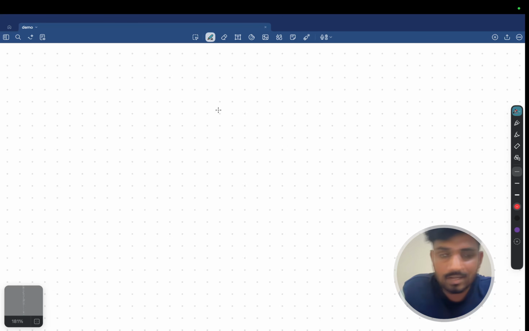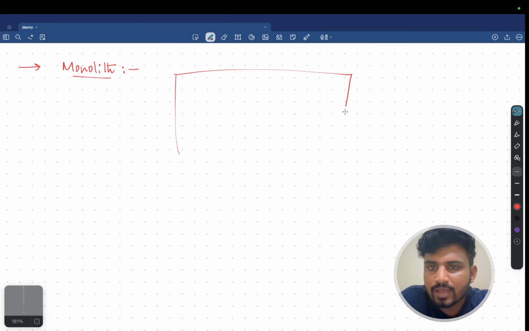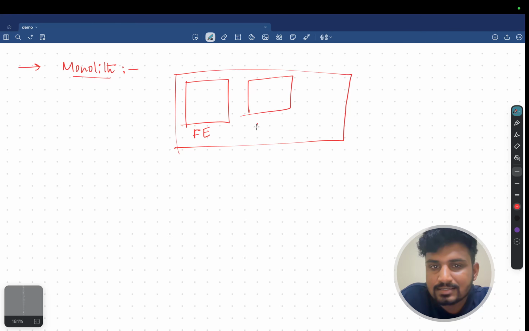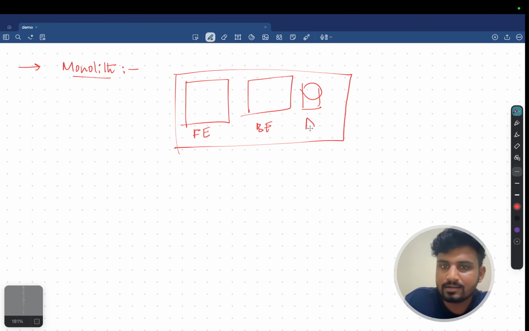Monolithic, in the sense, assume that you are building a software. In that particular software you are going to have three components. What are those three components? You will be having a front end layer, then a back end layer, then a database layer. See, every software will have these things: front end, back end, and database.